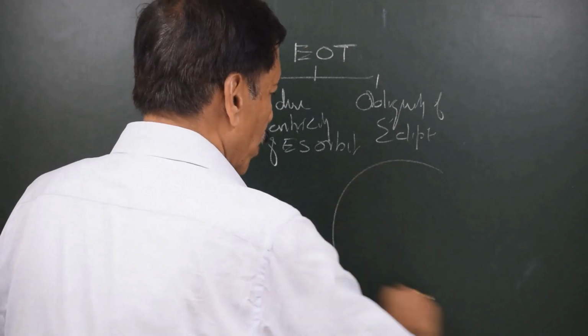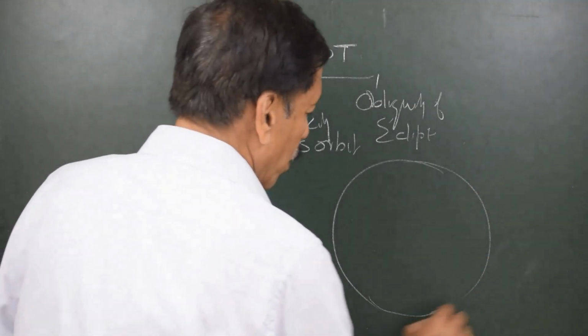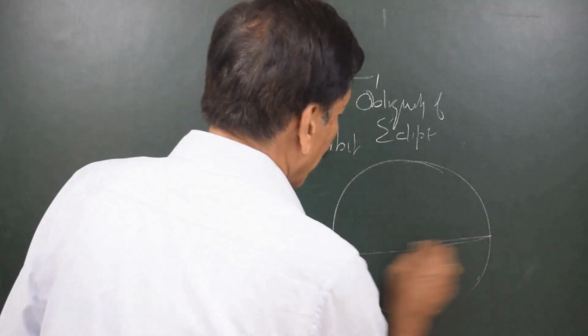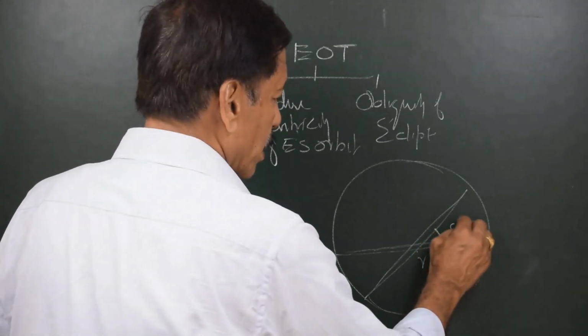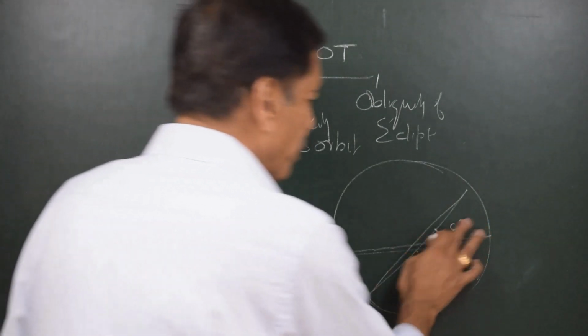To understand obliquity of ecliptic, let us draw the usual diagram. The equinoctial and ecliptic, this is first point of Aries, and this angle is called obliquity of ecliptic. It is represented by omega.